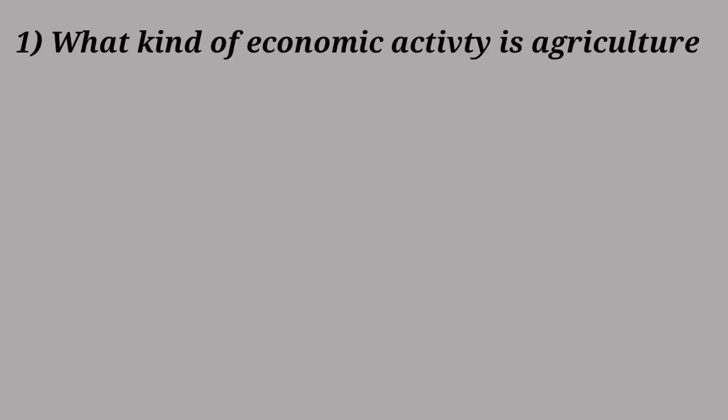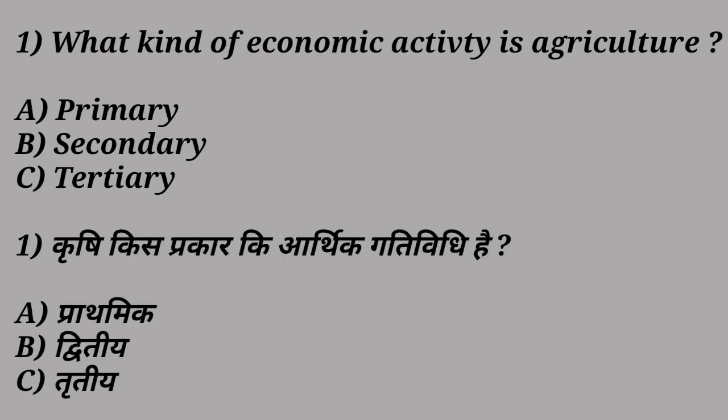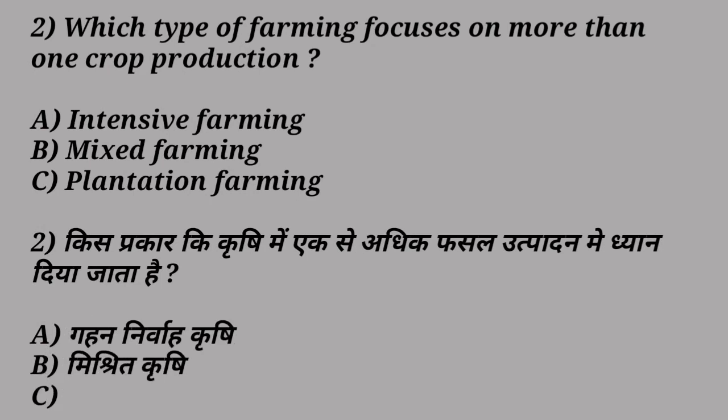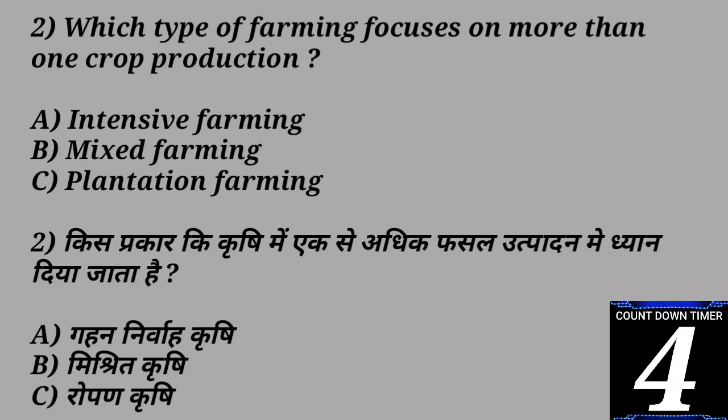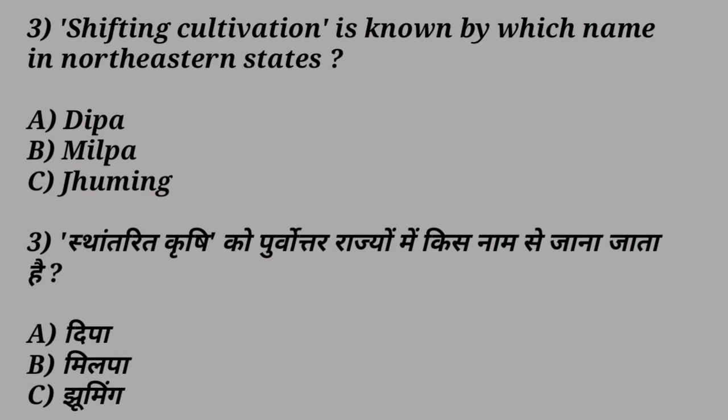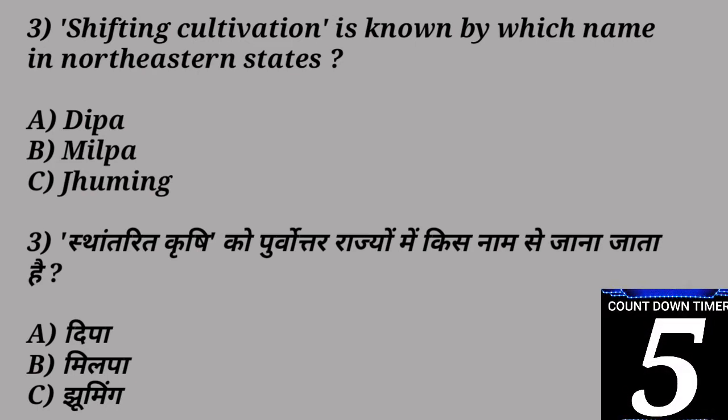So let's start. Our first question: what kind of economic activity is agriculture? Primary, secondary or tertiary? Second question of the test: which type of farming focuses on more than one crop production? Intensive farming, mixed farming or plantation farming? Our third question is: shifting cultivation is known by which name in northeastern states? Deepa, Milpa or Jhuming?